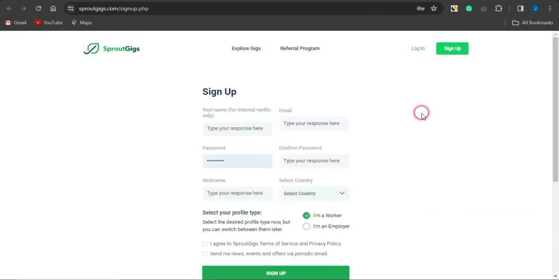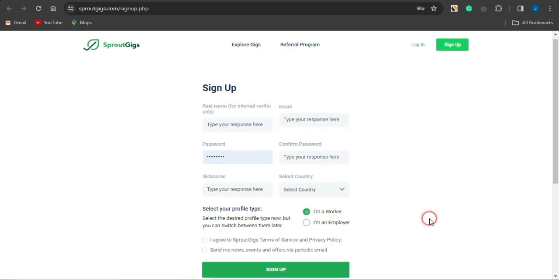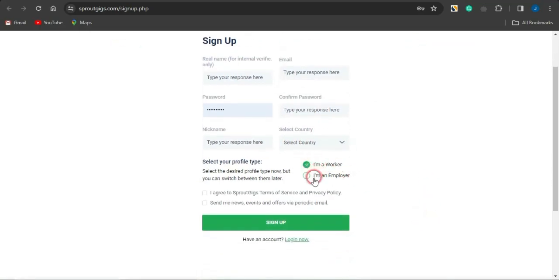You will be brought to this page. Provide your basic details on all these fields right here, which you can see, and you could either sign up as a worker or as an employer. It doesn't really matter the one you do sign up for right now because you can actually switch within your account once you've created an account, anytime you want.